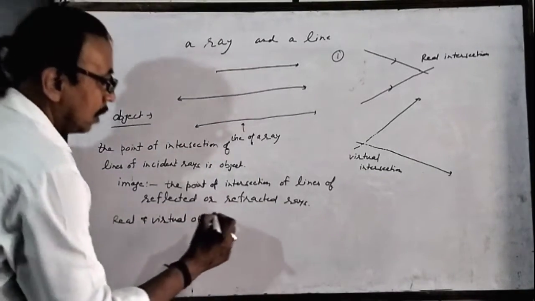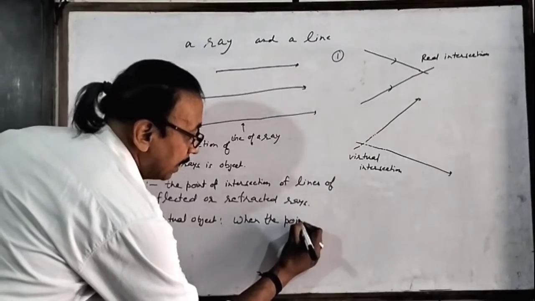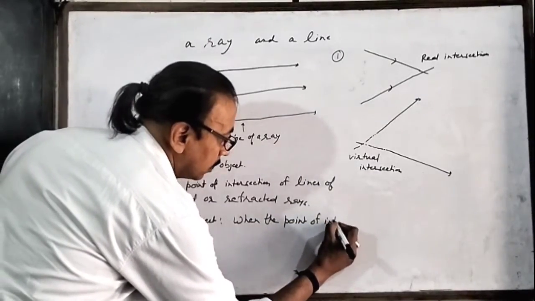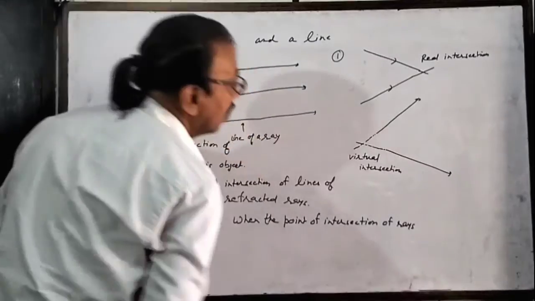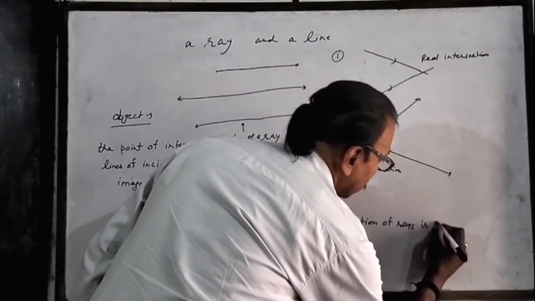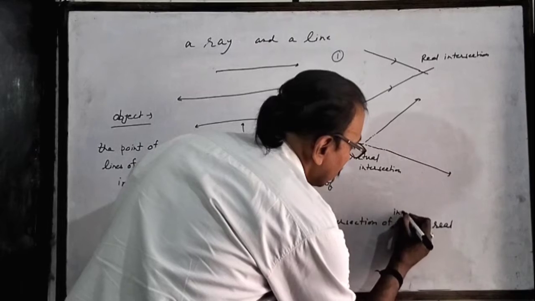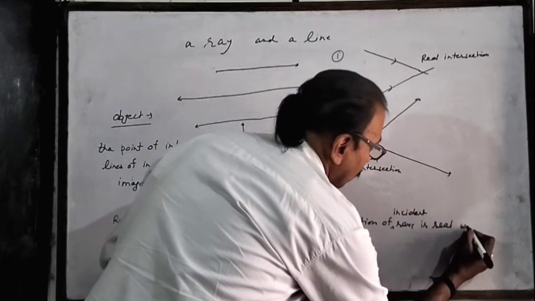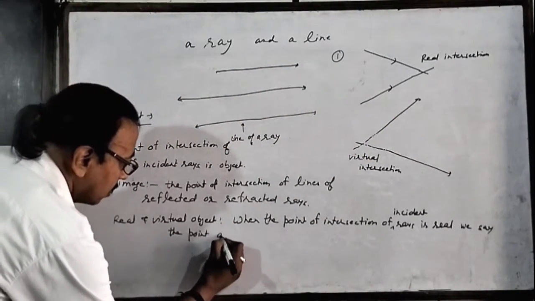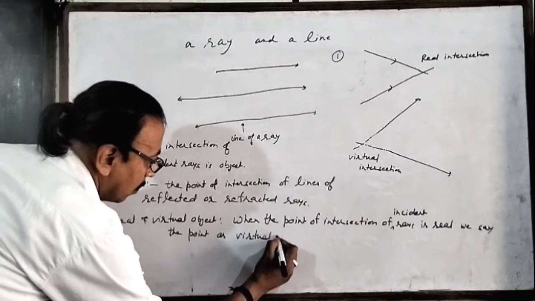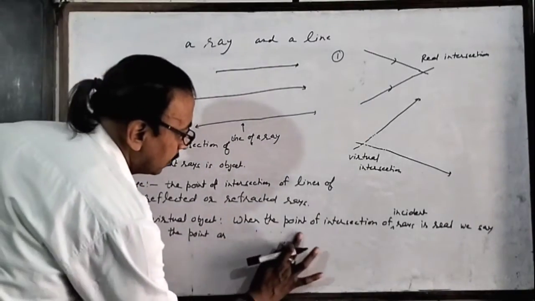The definition is that when the point of intersection of rays, that is incident rays, is real, we define the point as real object.